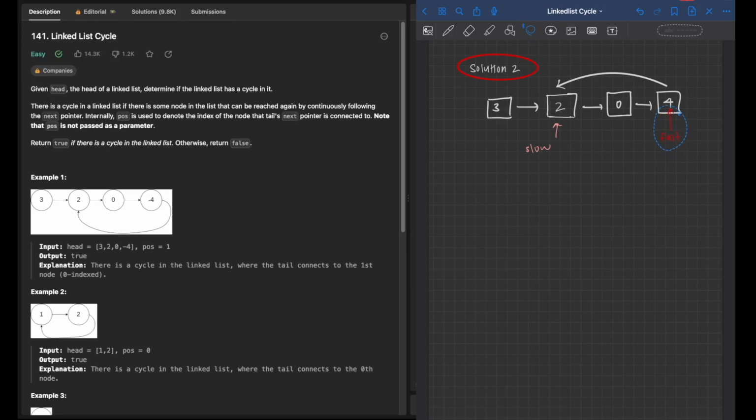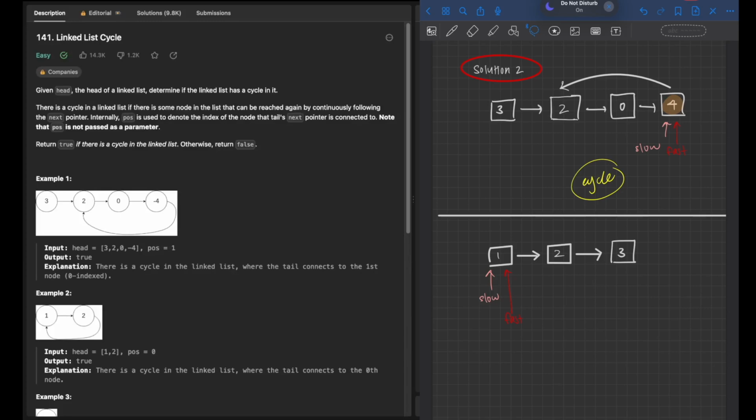And in the next iteration, the fast pointer moves from 0 to 4 and then to 2 again. And at the same time, the slow pointer moves 1 space to 0. Finally, the fast pointer moves 1 space, 2 spaces to 4, and the slow pointer moves 1 space to 4. So here, we see we have met again at 4. Since the slow pointer eventually catches up with the fast pointer, we know that there is a cycle in this linked list.